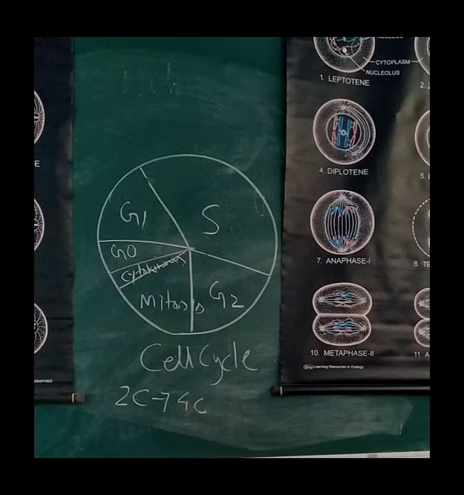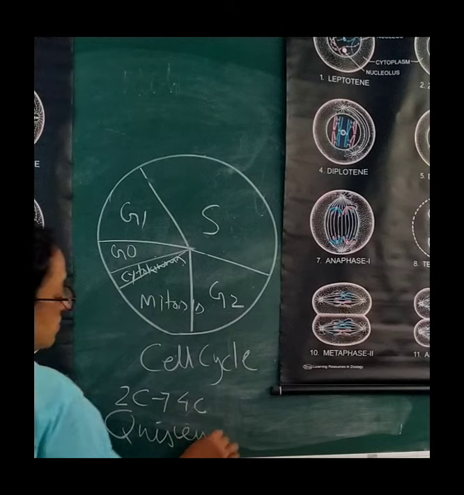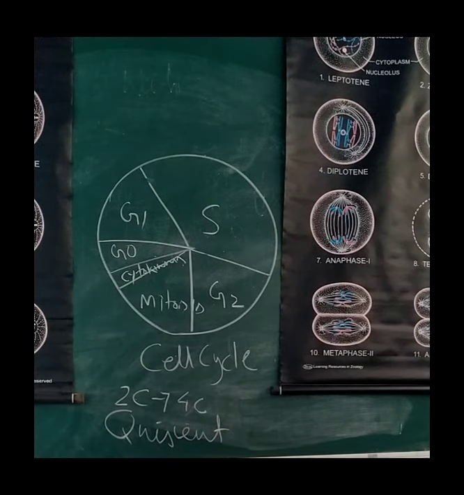Now, before mitosis, the G0 phase is called as quiescent phase. What is this called? Quiescent phase. Under this quiescent phase G0, the cells remain metabolically active but do not proliferate. This means the cells do not undergo any differentiation. They do not get instruction to do so depending upon the requirement of an organism. So, that's what G0 phase is.